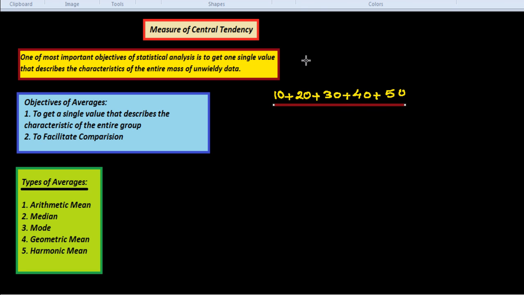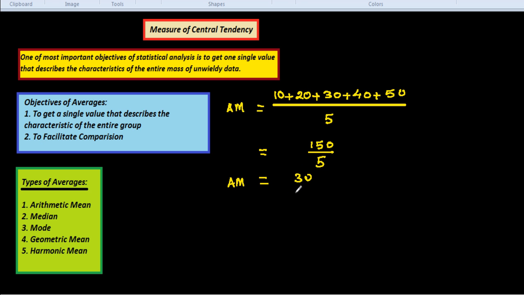The number of data is 1, 2, 3, 4, 5, so the number of data is 5. We put 5 in the denominator to get the arithmetic mean. If we total the numerator, we get 150 over 5, so we get 30. 30 is the arithmetic mean for this data.